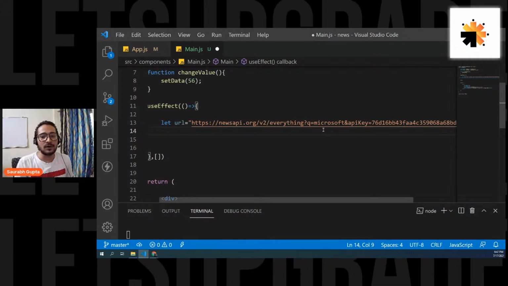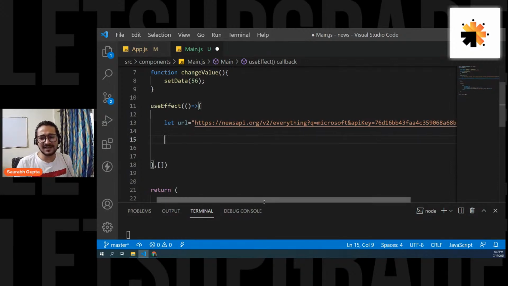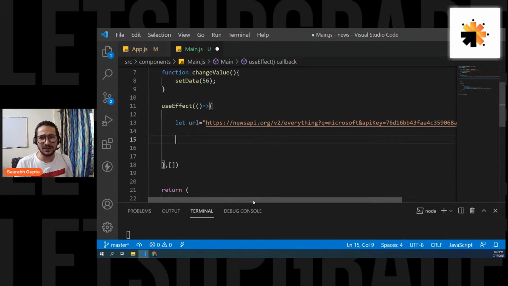Okay, cool. Now, this is not the important thing. This is the simple thing. Taking the URL, you can get it from anywhere. You can use any other API endpoint as well. Okay, exactly, you're correct, buddy. And I am going to show you that as well.